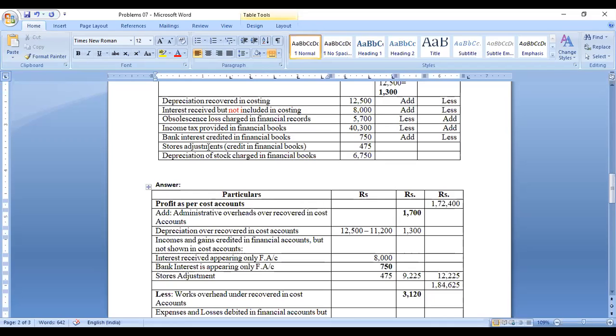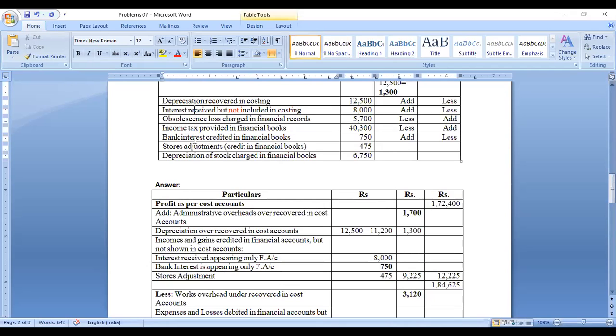Right. Next, store adjustments. We don't know whether it's income or expenditure, but as given it's very clear. It's an income in the financial account. Credit means it's income in financial books. So 475. This store adjustment only appears in the financial books, like the bank interest, like the interest received.